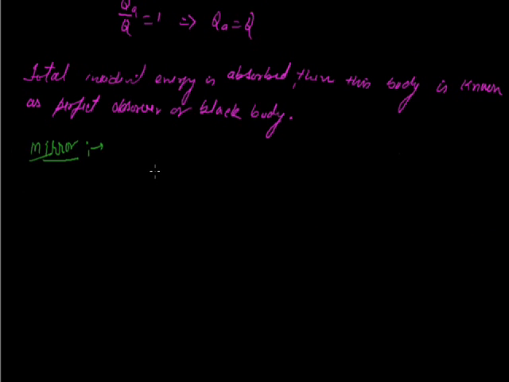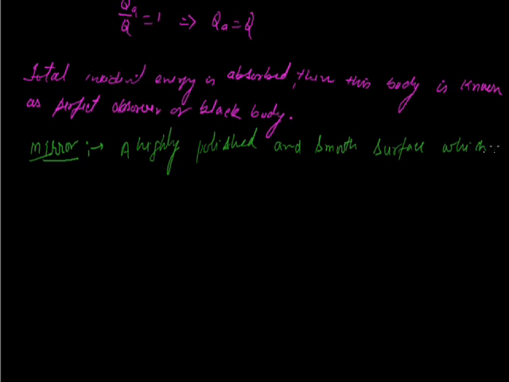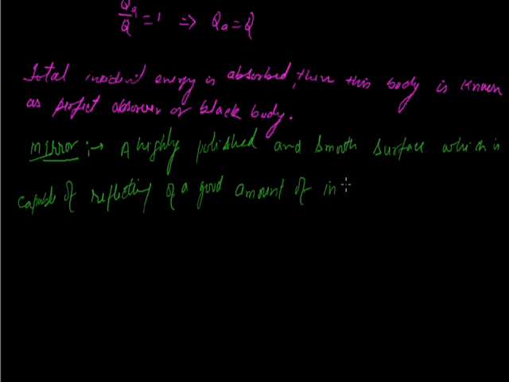A highly polished and smooth surface which is capable of reflecting a good amount of incident light is known as a mirror.